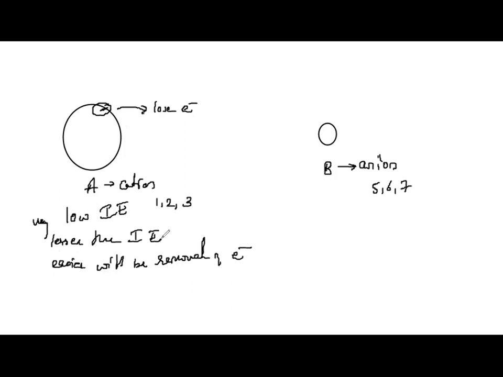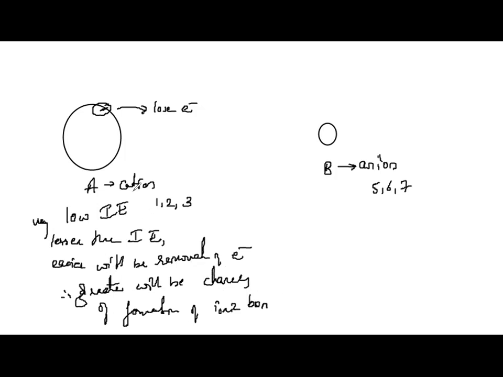Lesser the ionization energy, easier is the formation of a positive ion. Hence, greater will be the chances of formation of ionic bond.